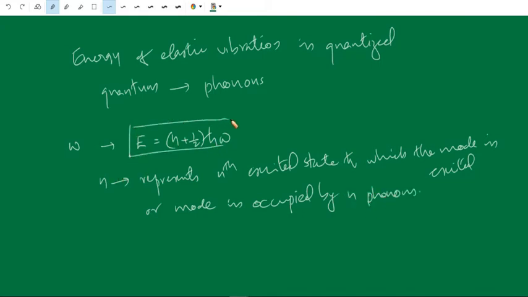So this is the energy of an elastic mode whose frequency is omega.